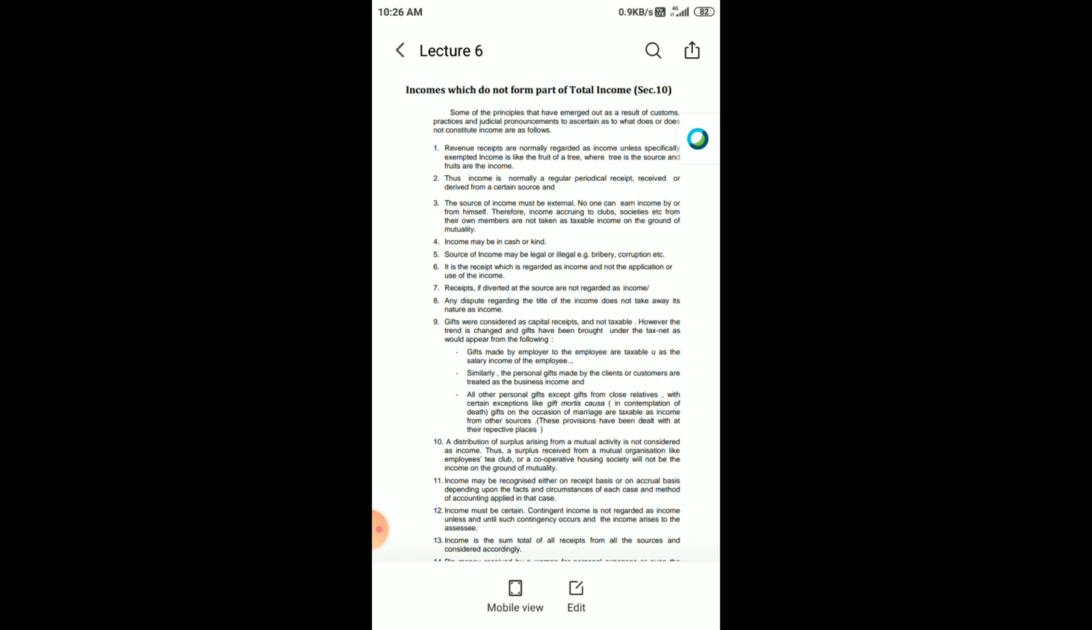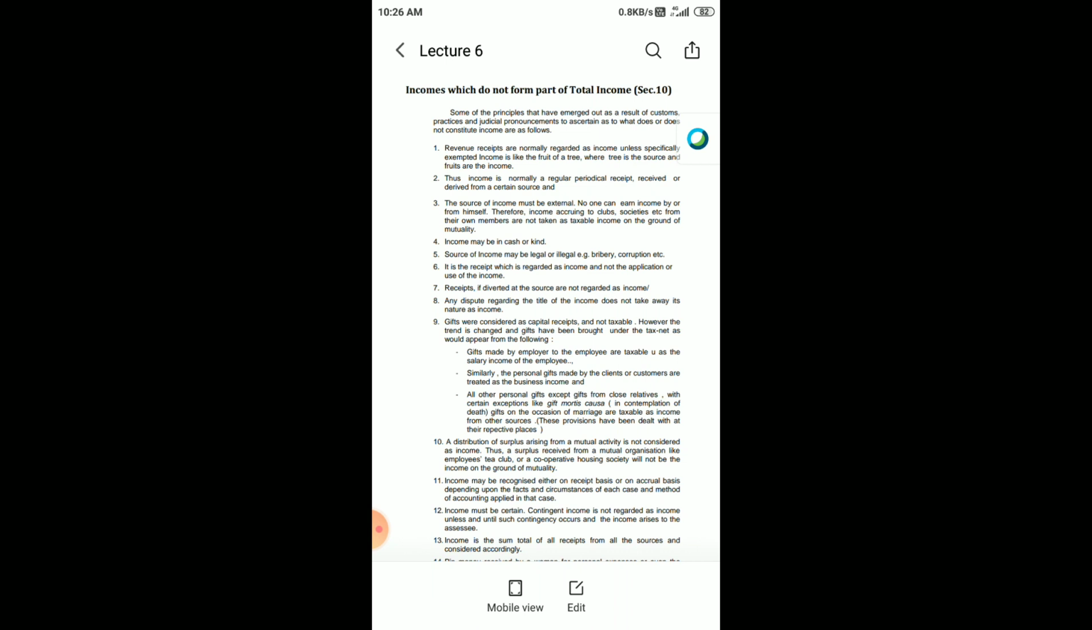Similarly, any dispute regarding the title to income does not take away its nature as income. So if there is a dispute about the title, the ownership of a property or an income, that will not take away the nature of income. Income will remain as it is, but only the title of the income will change. Once the true title is traced, the income will go to that particular person. So the dispute doesn't change the nature of income, it only changes the title to the property.